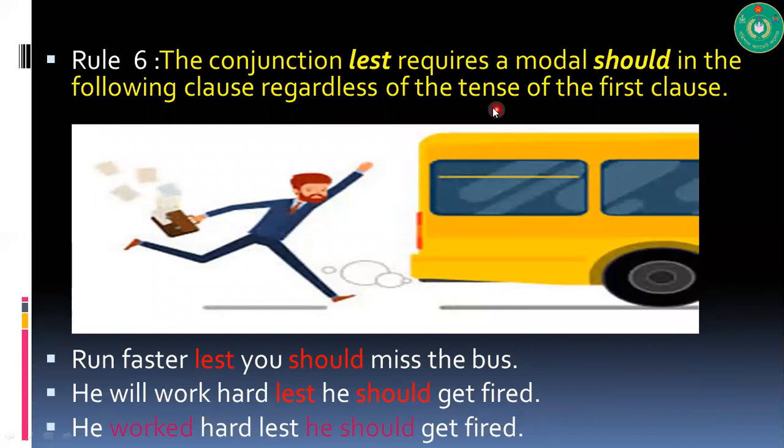The conjunction lest requires a modal should in the following clause, regardless of the tense of the first clause. Remember, lest has a built-in should. He ran faster lest he should miss the train. Whatever the tense, he will work hard lest he should get fired. He worked hard, past tense, lest he should get fired. Whatever the tense it is, there will be a should.